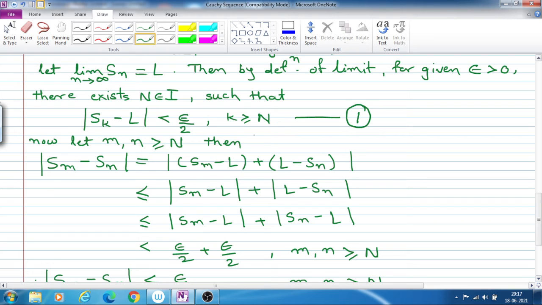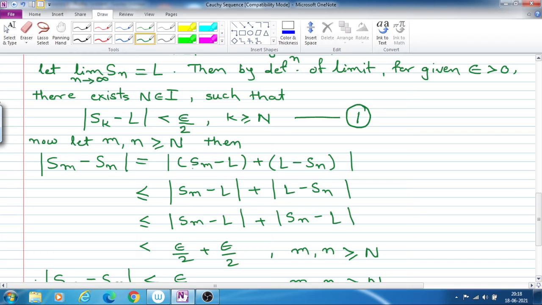So for m and n greater than or equal to capital N, mod Sm minus Sn is equal to, for our convenience, we add and subtract capital L so that there is no change in Sm minus Sn. We write Sm minus L in one bracket and L minus Sn in another bracket.